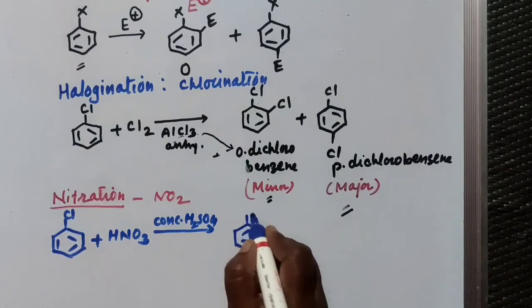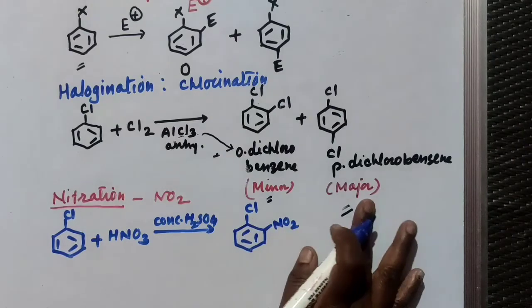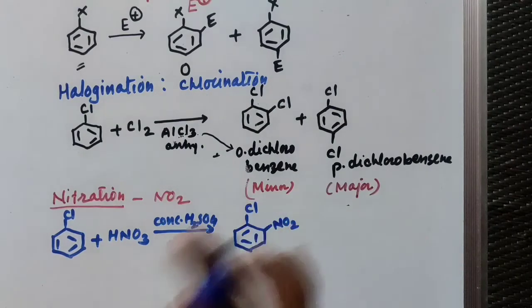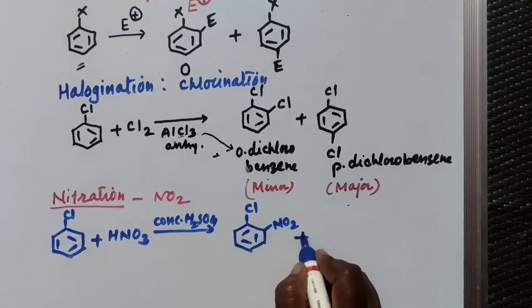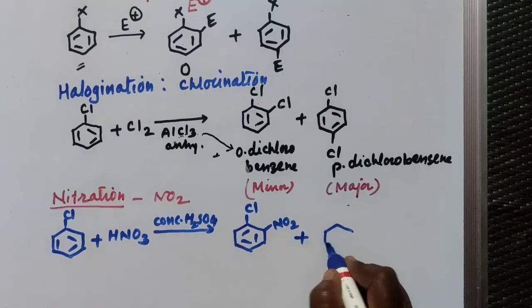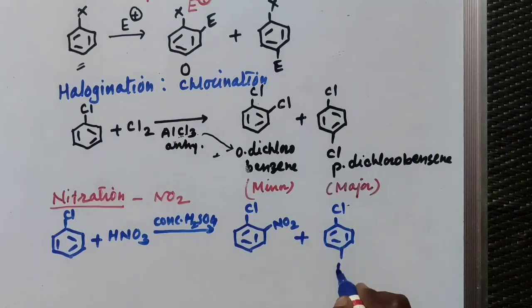One is a chloro compound in which the hydrogen atom of ortho position is replaced by nitro group, and in another compound you will get in which the hydrogen atom of para position is replaced by nitro group, and there is a formation of ortho and para compound.